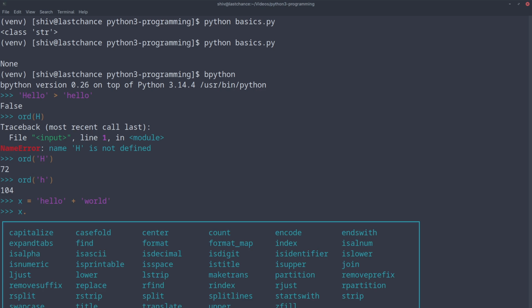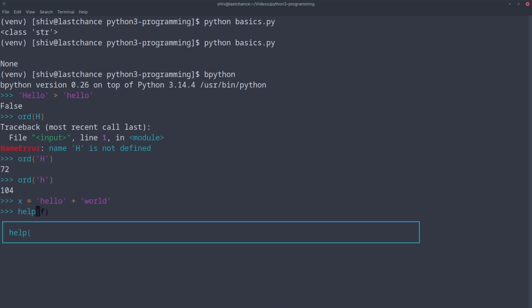Now let's try to invoke some functions where we have this string and see what we can invoke on it. We have capitalize, casefold, center, count, encode, endswith, expandtabs. So a lot of functions are there. So let's go with capitalize. And before we do that, we would like to see help on str.capitalize.